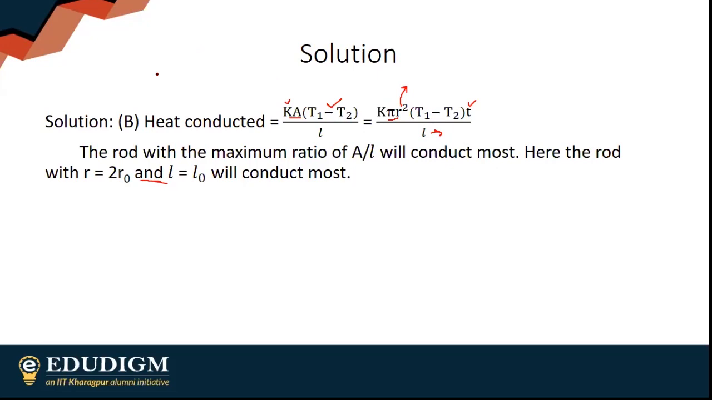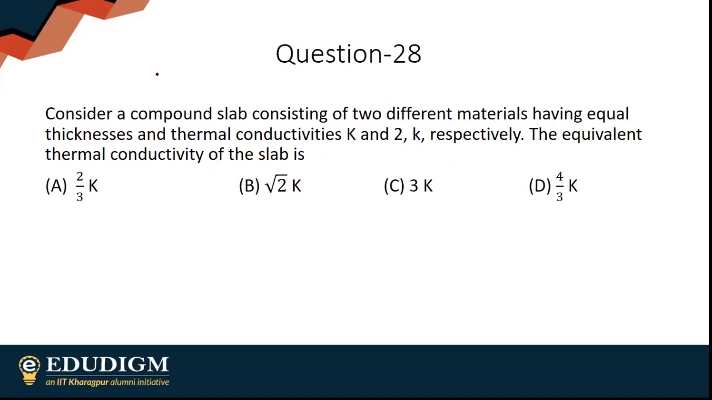Moving on to my next question. Consider a compound slab consisting of two different materials having equal thickness and thermal conductivities K and 2K respectively. So the equivalent thermal conductivity of the slab is, this is 2K, 2 into capital K.